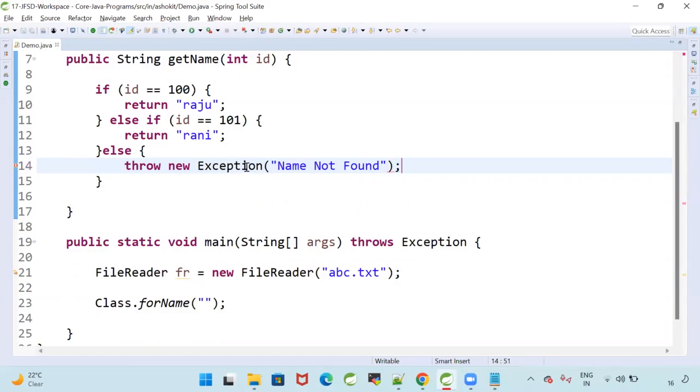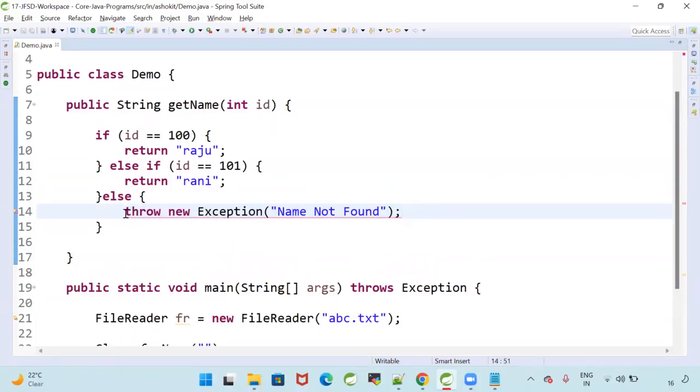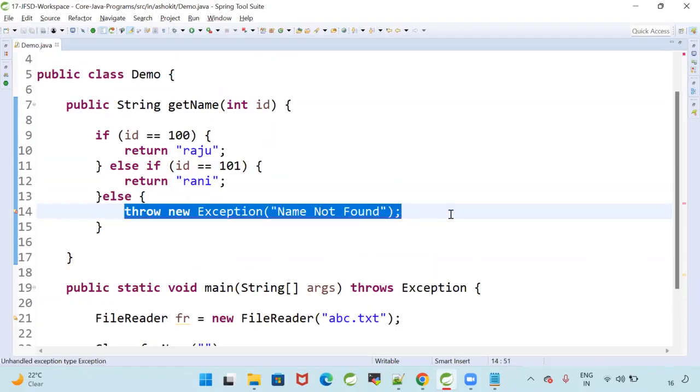Name not found. Are you guys getting my point? So what I am doing here, I am throwing the exception. Why am I throwing the exception? You are passing an invalid ID. With the given ID, I don't have the data. In that scenario, I will throw the exception.